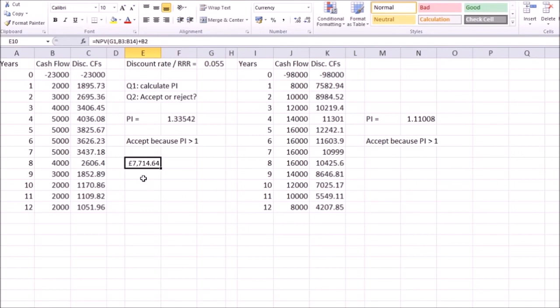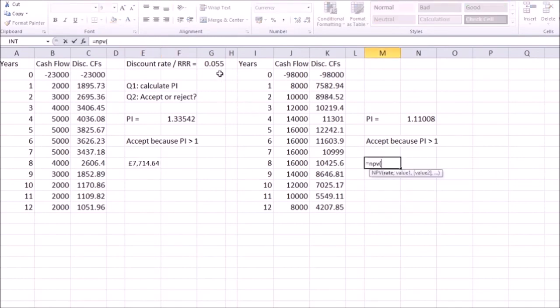On the left, NPV is equal to 7,700. On the right, NPV, same rate, different values, plus the initial investment by hand. On the right, we have 10,700 in NPV. So there is a bit of a conflict.